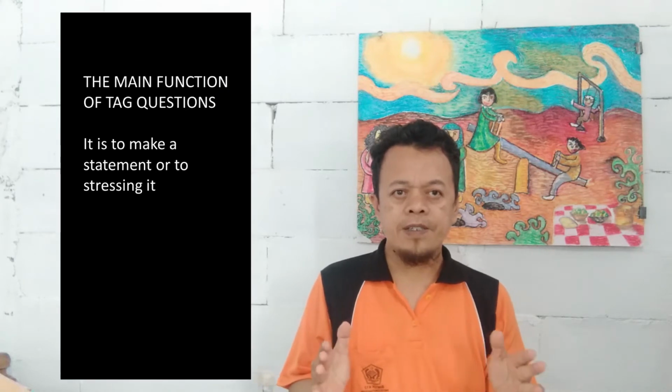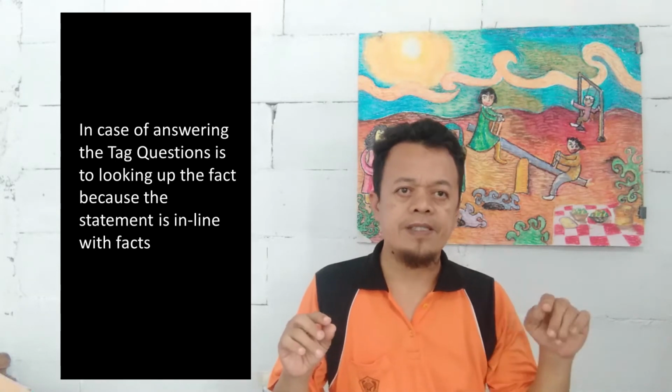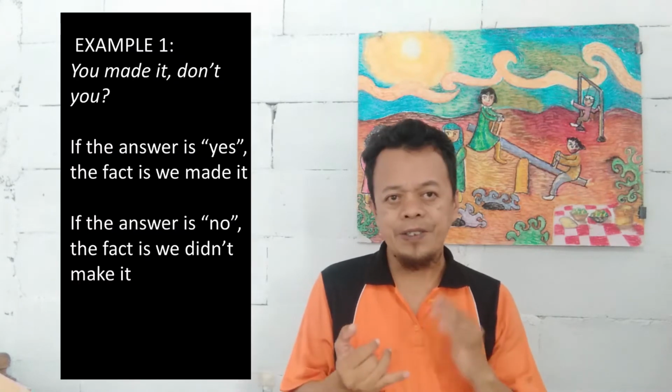How to answer tag questions? Remember, a tag question makes a statement, so the answer is to look up the fact, because the statement is in line with the fact. For example, number 1, you made it, don't you?